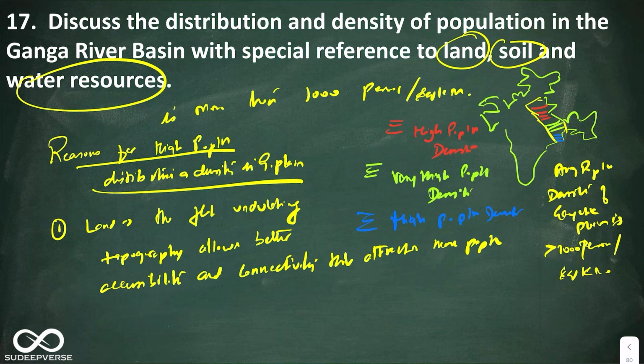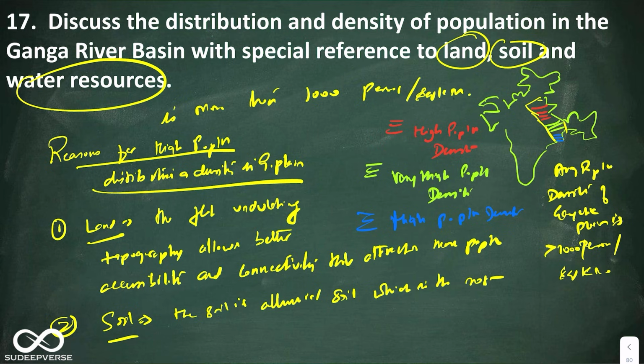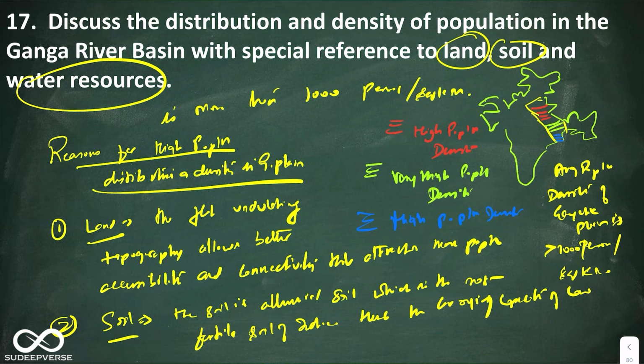The second is the soil. You can say the soil is alluvial soil, which is the most fertile soil of India. Hence the carrying capacity of the land is naturally very high.